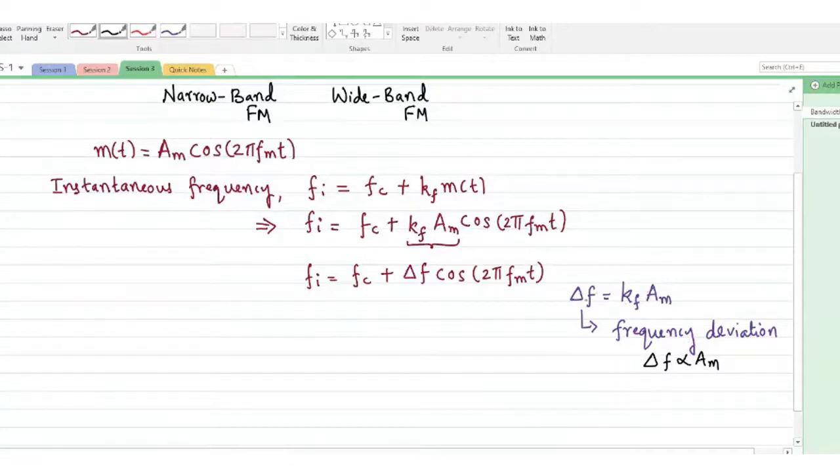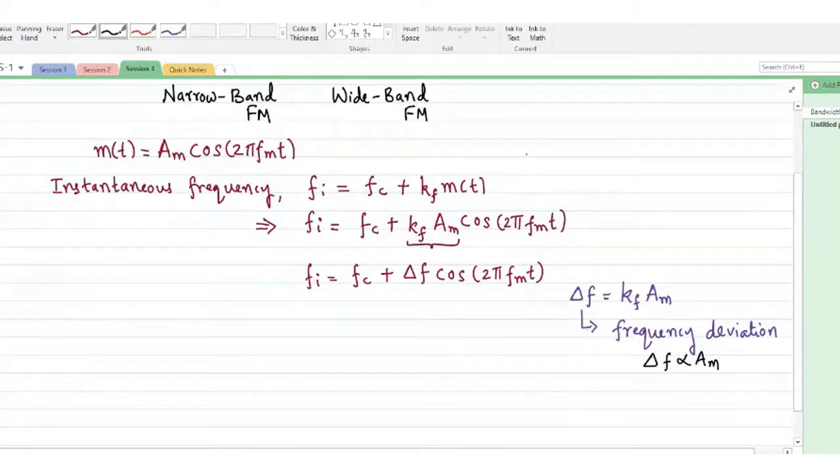It is just proportional to the amplitude of the modulating signal. Conceptually, it is a deviation from the carrier frequency. The instantaneous frequency is given as Fc plus some other frequency, so delta f can be thought of as a deviation from the set carrier frequency.